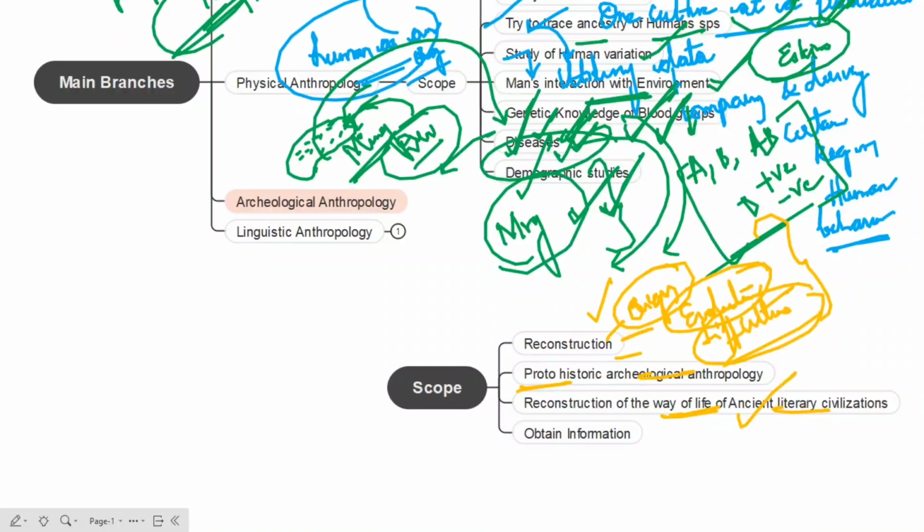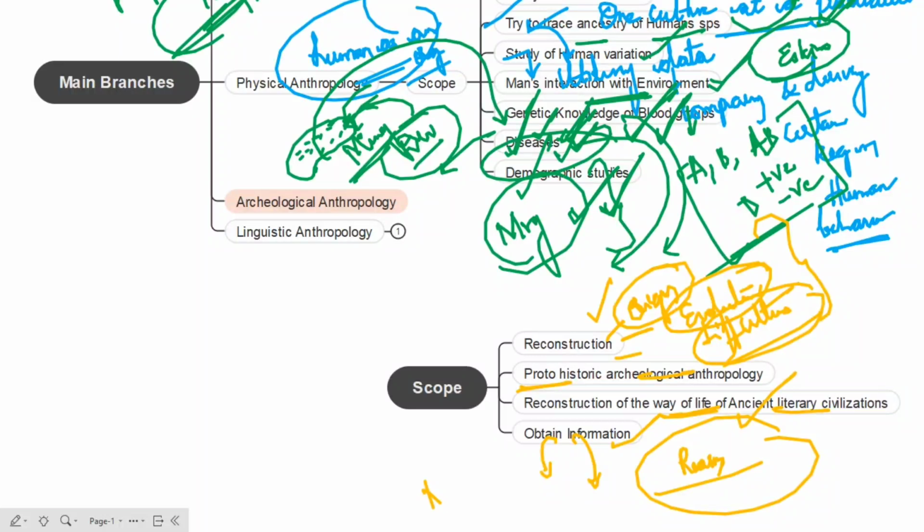And next one here is we can also obtain information. Okay, so what are the reasons for the threatening of the life of the people? So what led to extinction? So what might be the reason? So what might be the disease? What might be some changes that they found in the environment that led to this extinction?